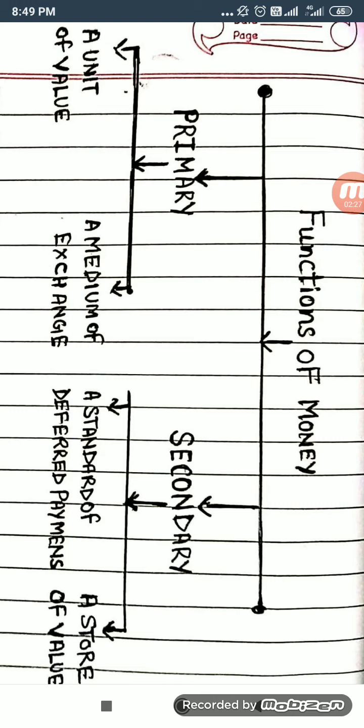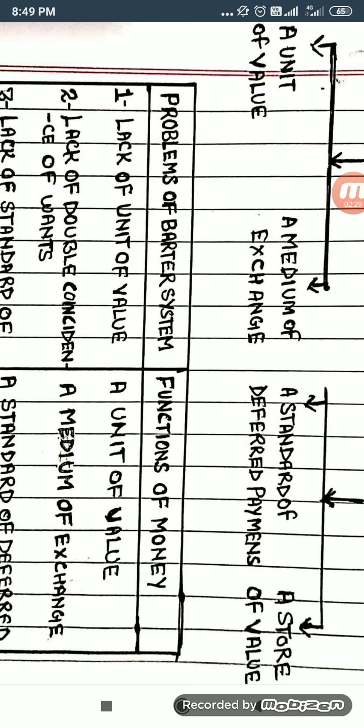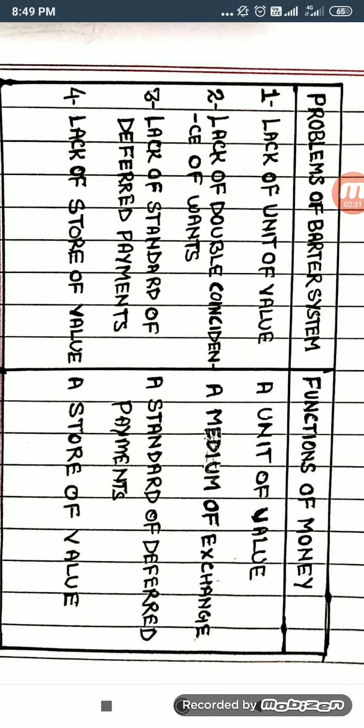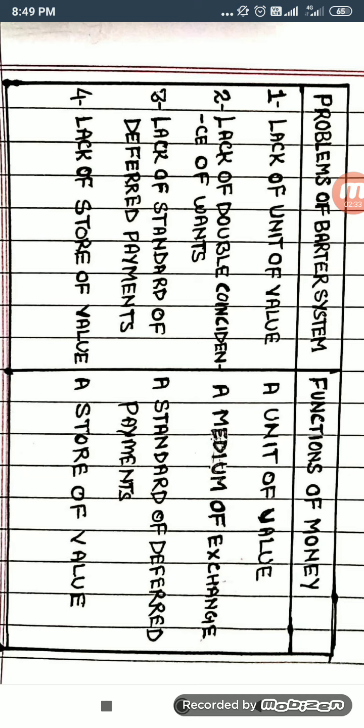Dear student, here you can see I have given a table. In one column you can see the problem of barter system, and in the other column you can see the functions of money. The first problem of the barter system was the lack of unit of value. It means at the time of barter system we were not able to evaluate the value of goods and services.